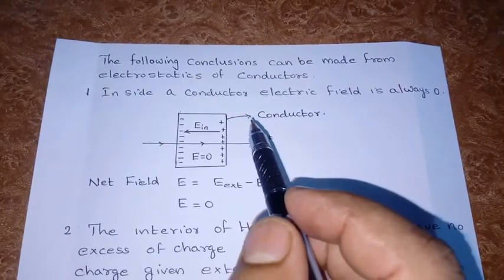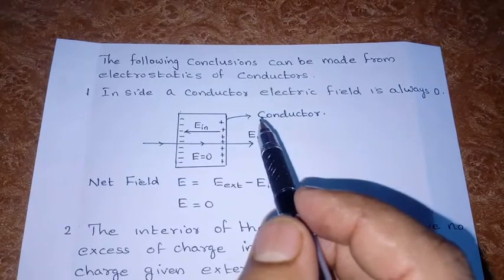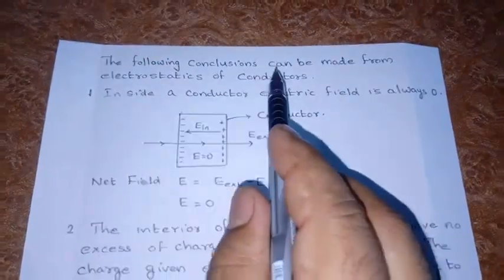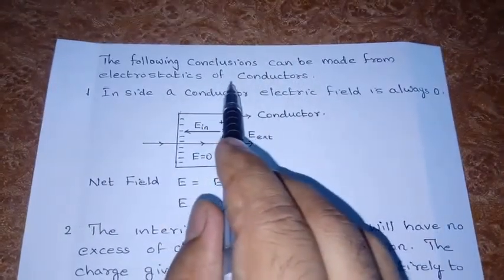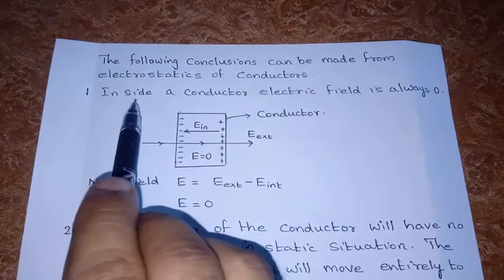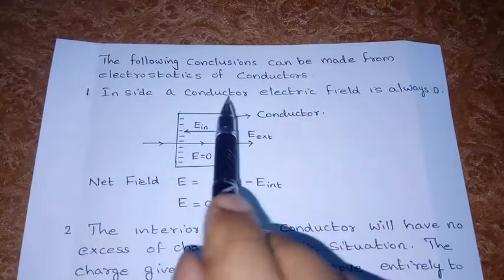Today we are going to discuss some of the results of electrostatics of conductors. The following are the conclusions or results that can be made from the electrostatics of conductors. The first one is: inside a conductor, the electric field is always zero.